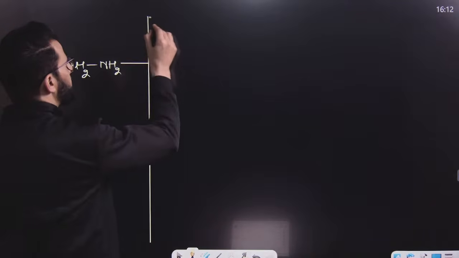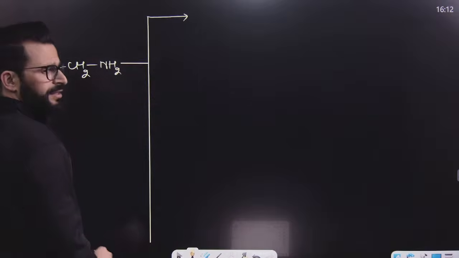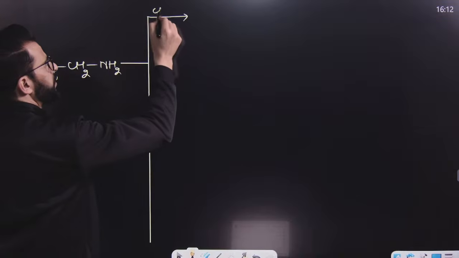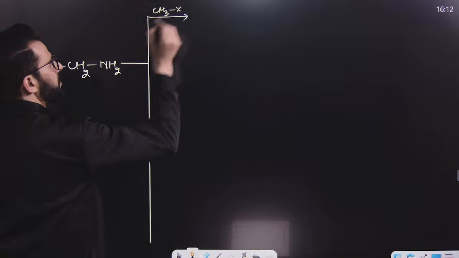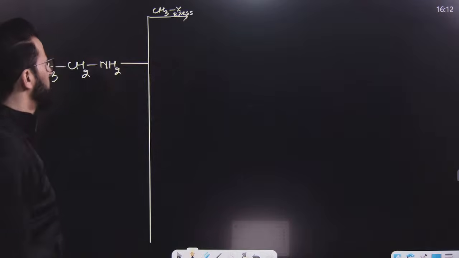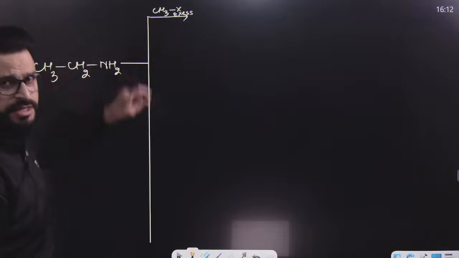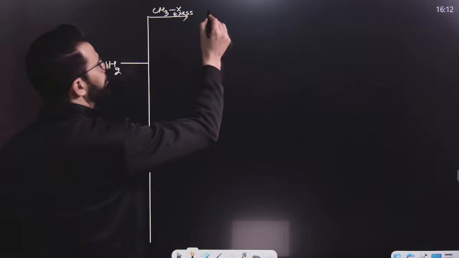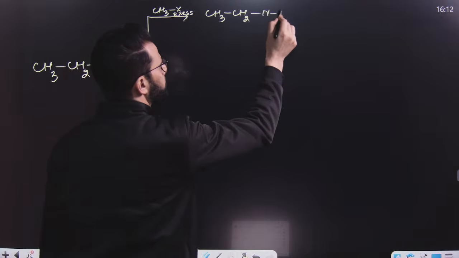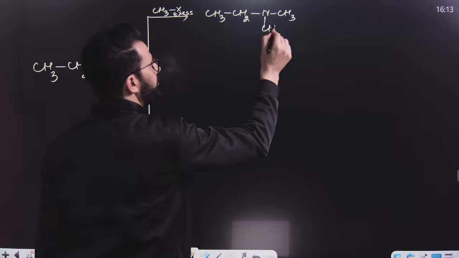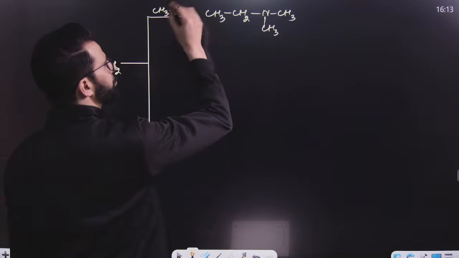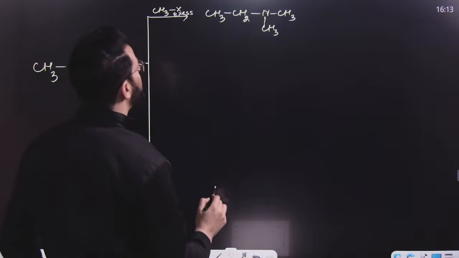Now, the first reaction of this amine is one in which it acts as a nucleophile. For example, I will treat it with CH3X in excess. One hydrogen will be replaced by CH3, another hydrogen will be replaced by CH3. At nitrogen, hydrogens will be replaced by CH3. First, it will result in the formation of a tertiary amine. But as CH3X is taken in excess, this lone pair will attack CH3 and another CH3 will be attached to this.